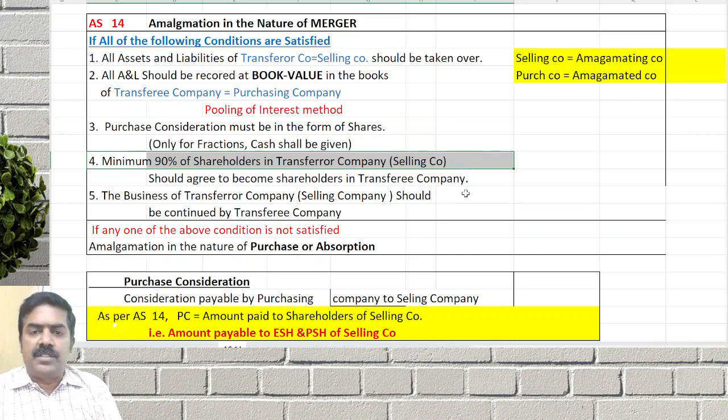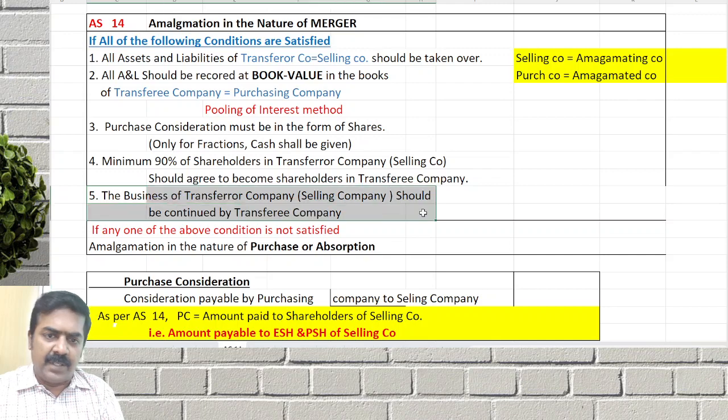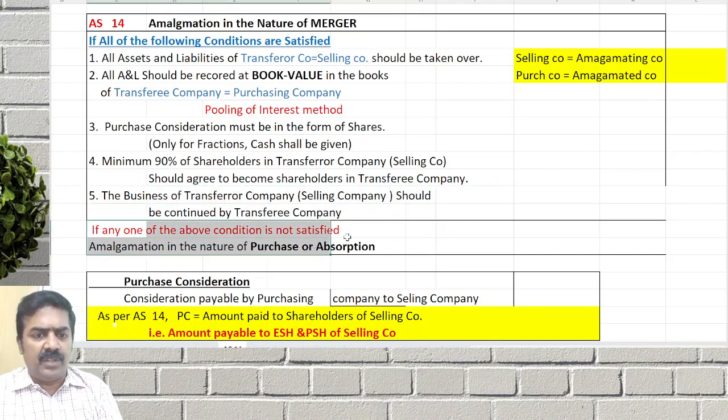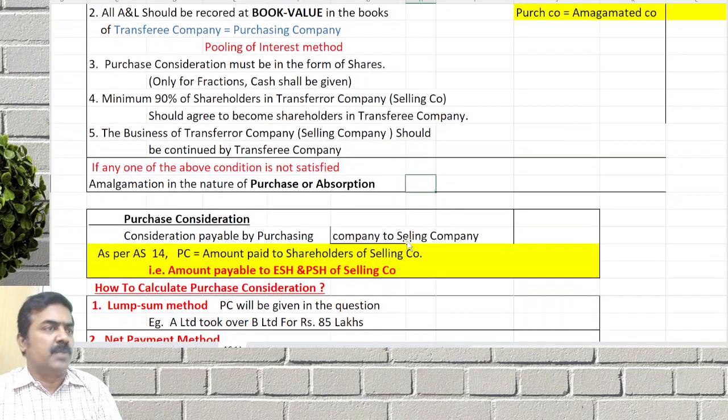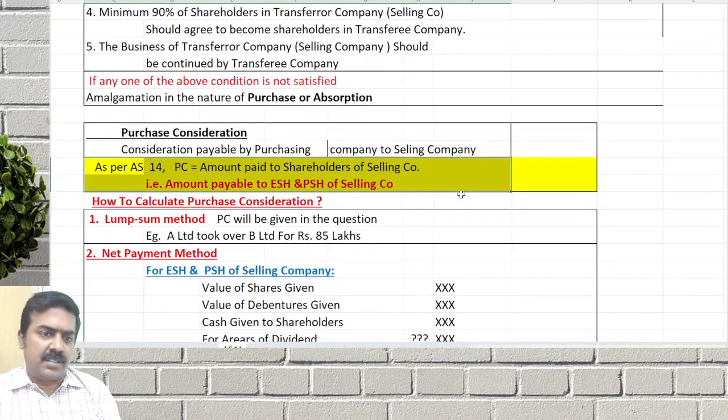90% of shareholders in the selling company should agree to become shareholders in the purchasing company. Business should be continued. Even if only one condition is violated, that becomes what? Absorption. As per AS 14, whatever is paid to the shareholders is consideration.